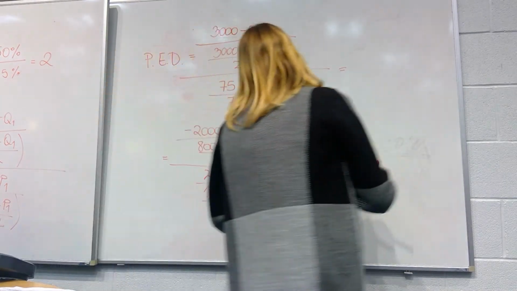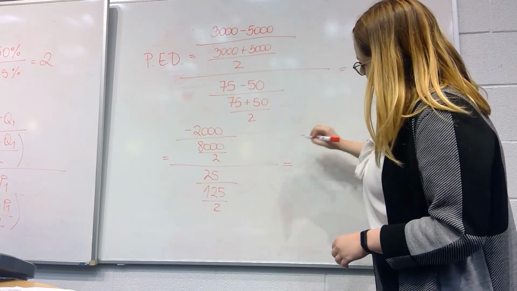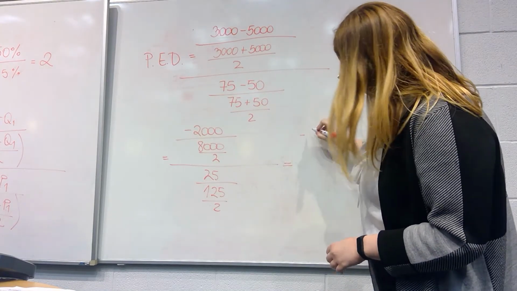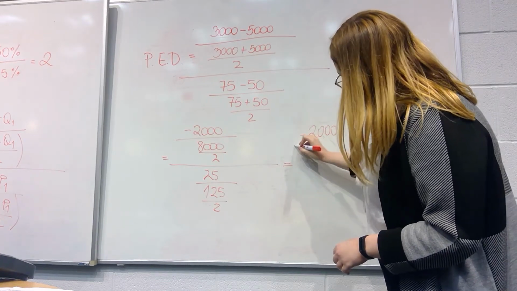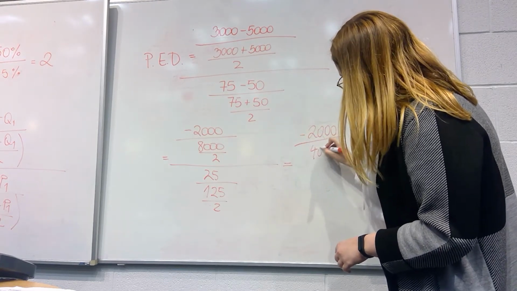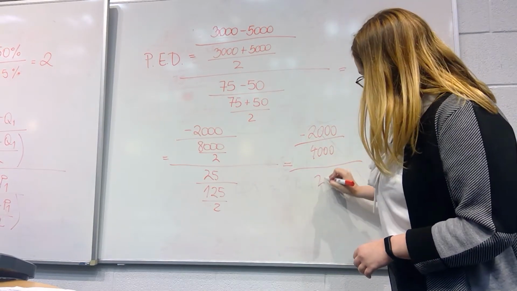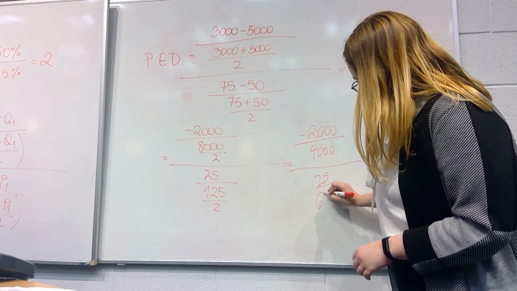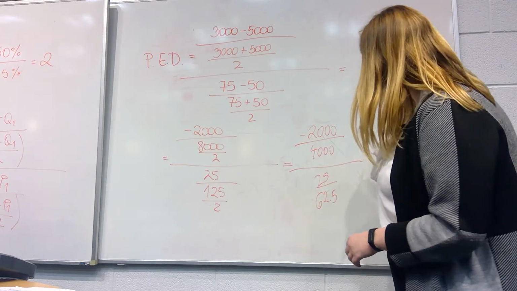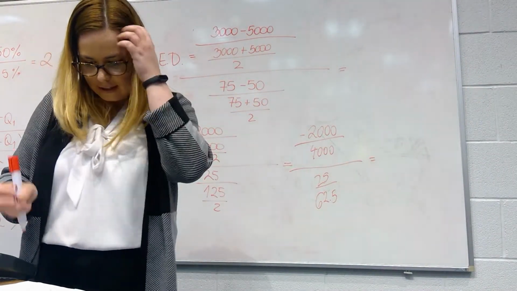And then we can further make this nicer. So minus 2,000 over 4,000 divided by 25 over 62.5.